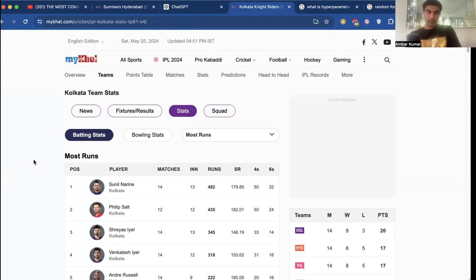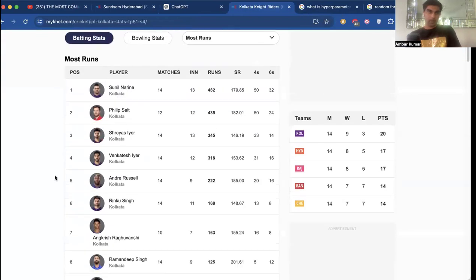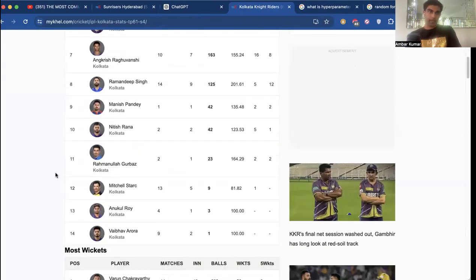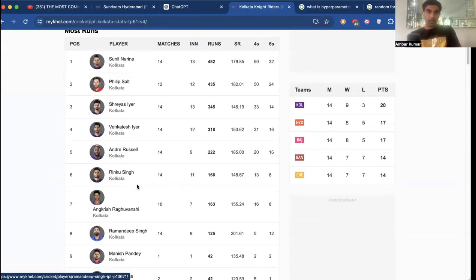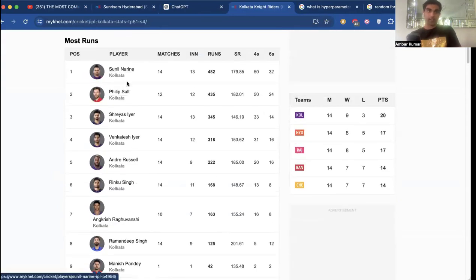So these are some batting statistics. We can look at the most runs scored by each player, ranking them from 1 to 14. And we see Sunil Narine. That's a very good batter right there. He actually hit and totaled the number 3 most sixes in the entire Indian Premier League this season.